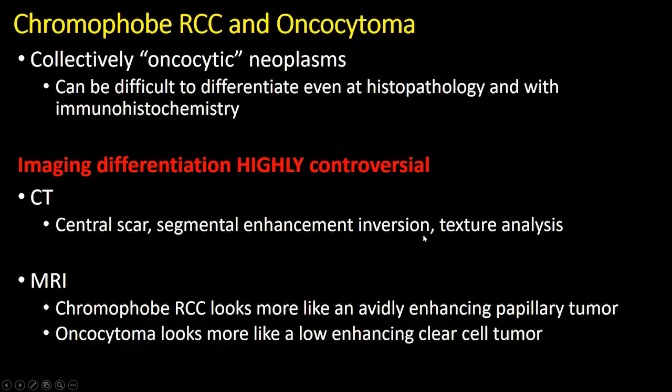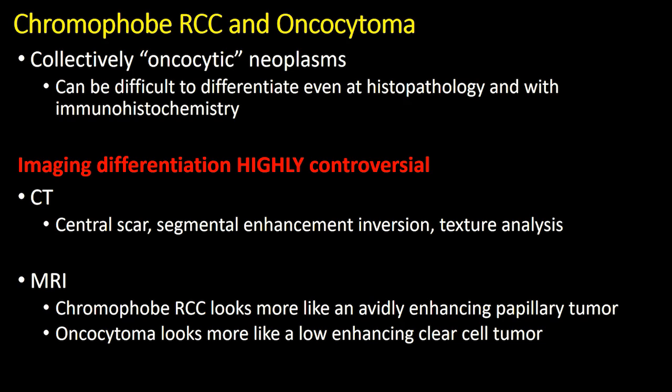There is some overlap with Chromophobe RCC and Oncocytomas, which may be collectively referred to as oncocytic neoplasms. It can be difficult to differentiate these tumors from clear cell RCC, and differentiating between oncocytoma and Chromophobe RCC is highly controversial and considered by many not to be possible with conventional imaging techniques.